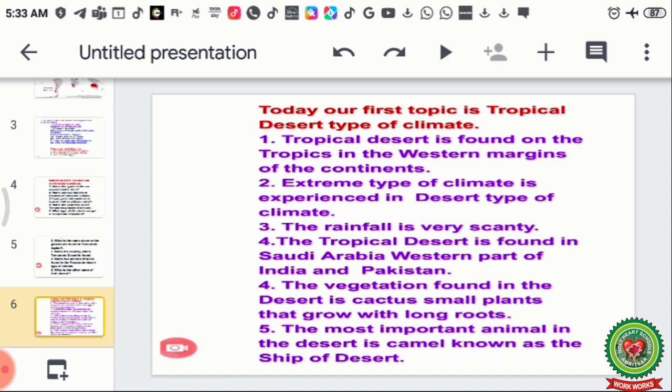The tropical desert is found in Saudi Arabia, western India and Pakistan. The vegetation found in the desert is cactus and small plants that grow with long roots. The most important animal in the desert is the camel, known as the ship of the desert.